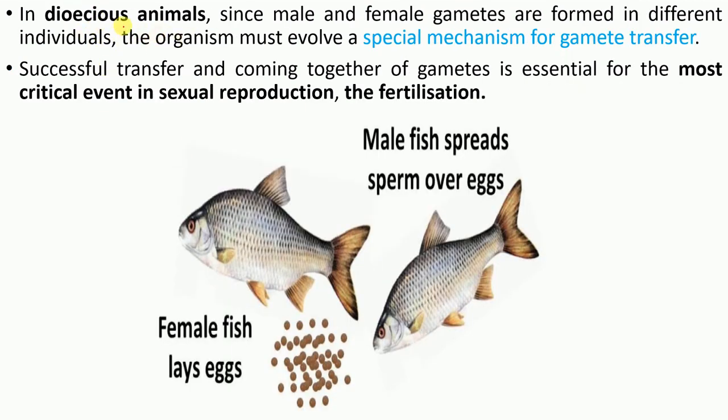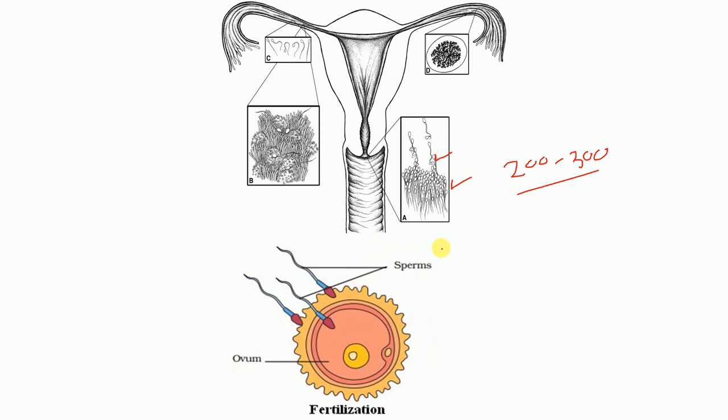Now, as I stated earlier, what would be the mechanism for dioecious animals? See, this is external fertilization. They have evolved and developed so many processes. For example, in external fertilization, the male fish releases sperm cells in water, and the female fish releases egg cells in water, and they fertilize outside of the body. That's the reason it is external fertilization. We have already discussed this case, although there is a whole topic based on it in chapter number 3, so you'll see it later on.